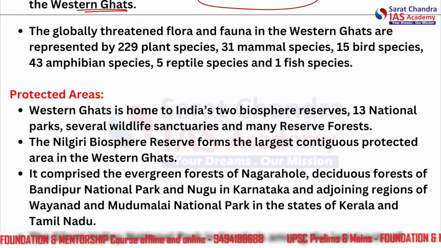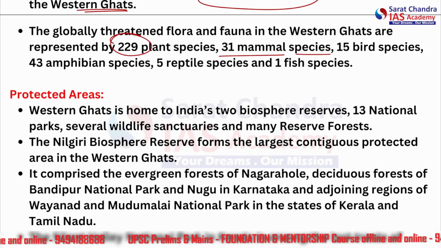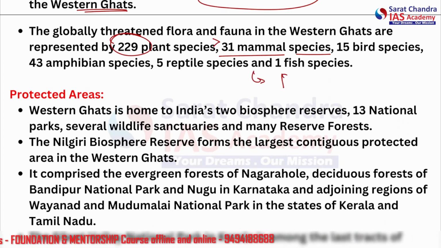Furthermore, the globally threatened flora and fauna in the Western Ghat are represented by 229 plant species, 31 mammal species. What we see here is that we see more plant species than the animal species. Alright, so majorly plants are the ones which are threatened in the Western Ghat. So this can itself be asked as a statement.